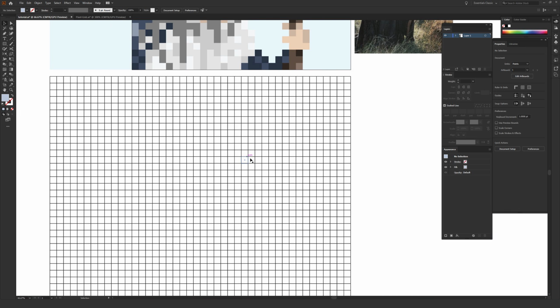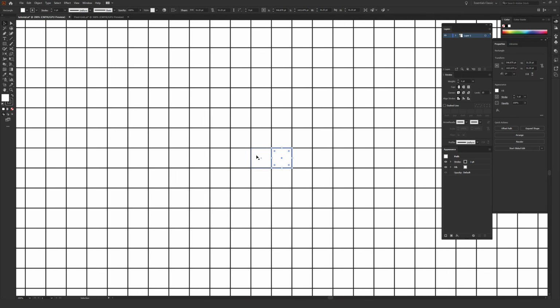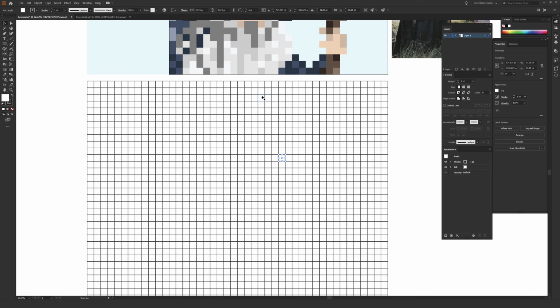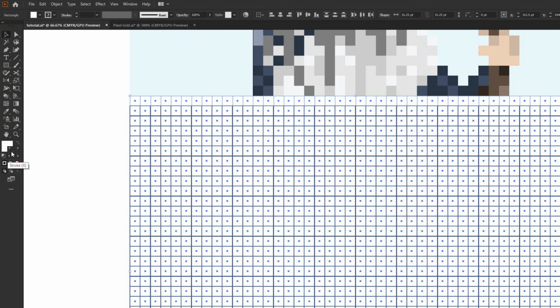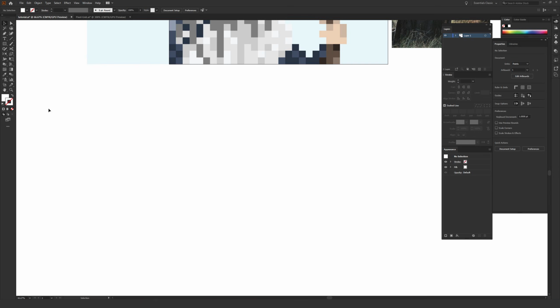And also as you're drawing, you might see that this entire example here doesn't have any strokes around the individual squares. So you can draw with the strokes on if that is a preferred way. It makes it very easy to tell where each individual pixel is. And if you're using some sort of a template to help you draw the pixel art, then the strokes will be super helpful. But also you can just use the Selection tool, that black arrow, highlight over everything, and then select your stroke so it's in the front in the toolbar, and then in the lower right-hand corner, there will be a box that says None. When you hover over it, it'll look like a white box with a red diagonal line going through it. Just click that and it will remove all the strokes.